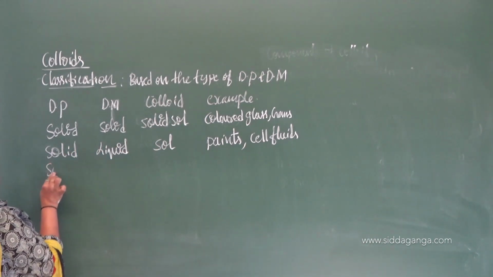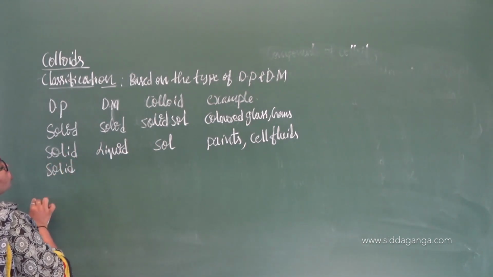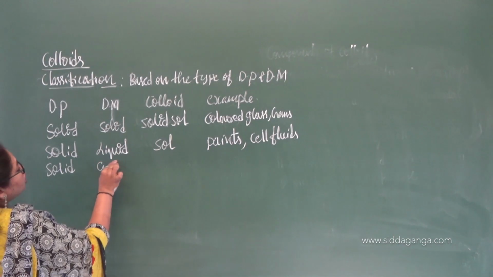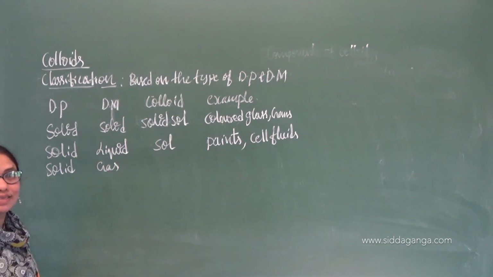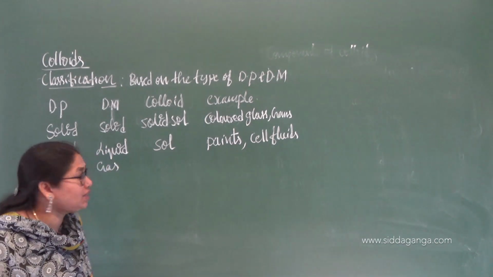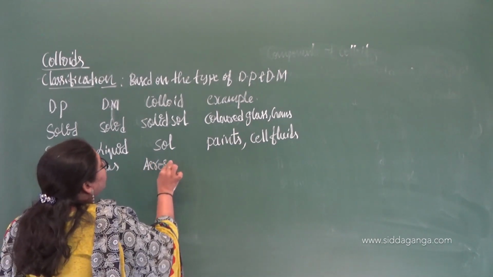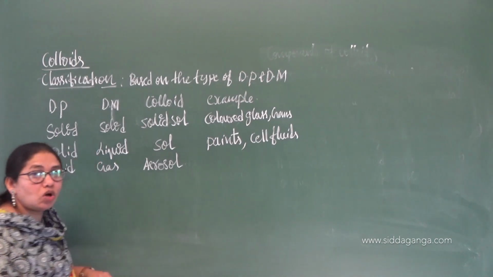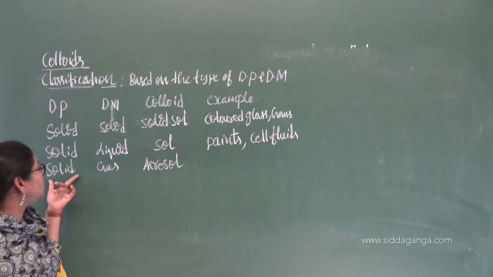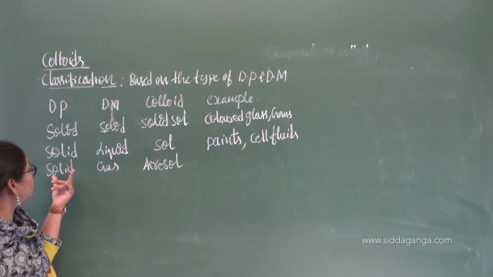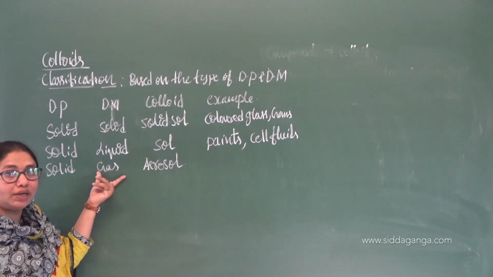Likewise, when the dispersion phase is a solid and the dispersion medium is a gas, we call that an aerosol. Remember this one, aerosol. Solid in gas is how we read it.